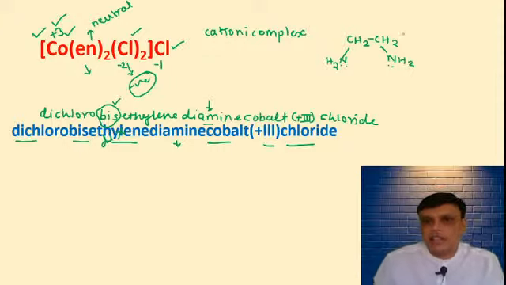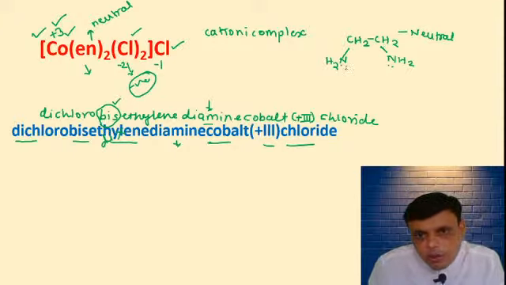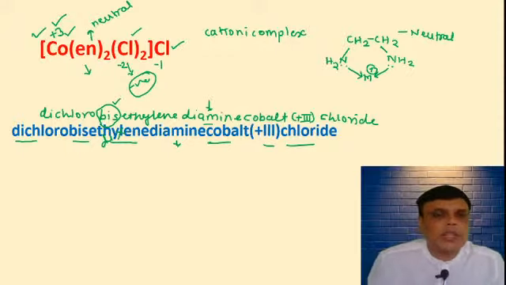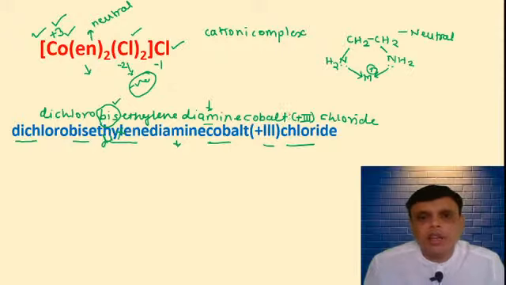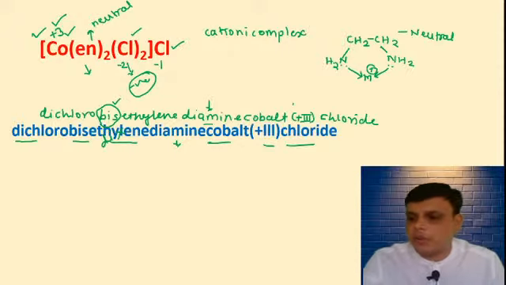No negative charge. It is a neutral compound. It is a neutral ligand, and this lone pair is present. This lone pair can donate to the metal and form a coordinate bond. I have told you. So the name of this compound is dichloro bis ethylene diamine cobalt 3 chloride.